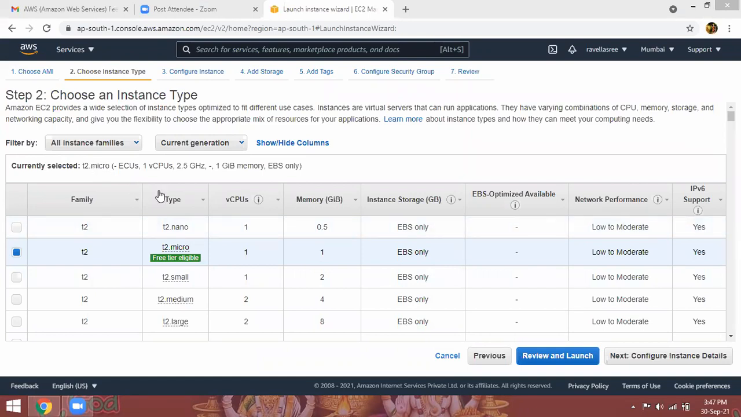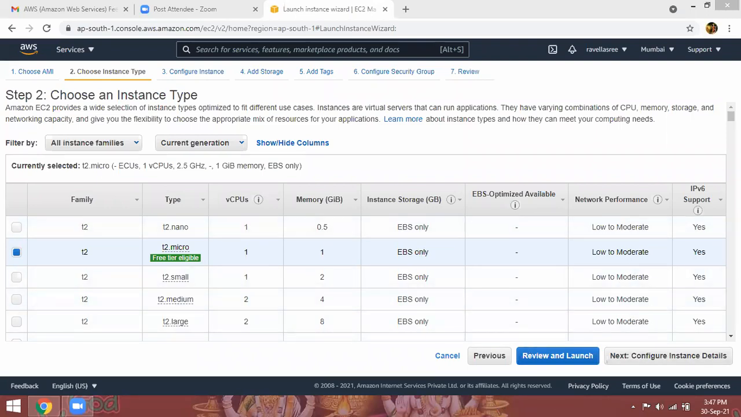So T2.micro: vCPU, virtual CPU, one processor is there, 1 GB memory is there. Storage is elastic block store. Network performance low to moderate. Okay.